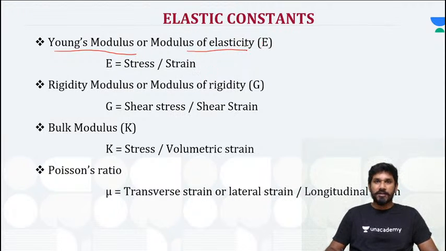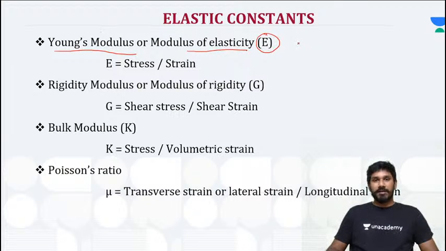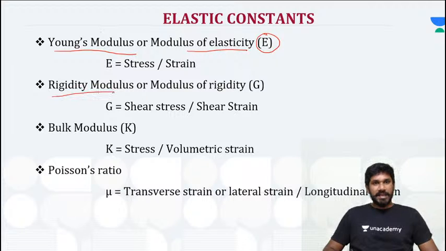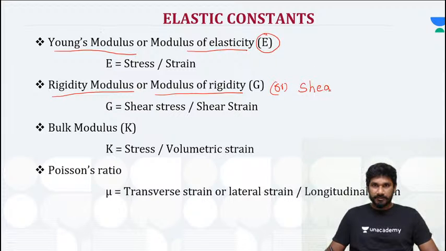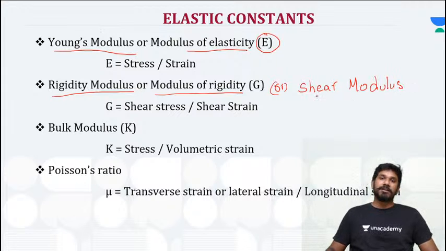Young's modulus or modulus of elasticity. It is represented as E, that is capital E, and the formula is stress by strain. And the second elastic constant is rigidity modulus, or modulus of rigidity, right? Sometimes it may also be represented as shear modulus. Different names, right? Shear modulus means shear stress by shear strain.